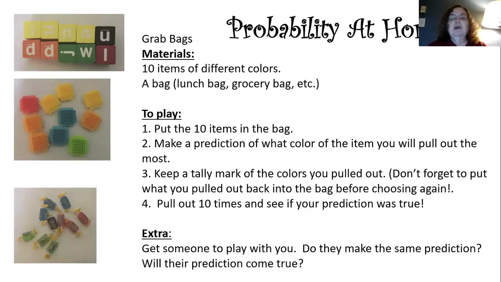So to play, you're going to put the 10 items in the bag, make a prediction of what color of the item you'll pull out the most, and then keep a tally mark of the colors you pulled out. But don't forget to put what you pulled back into the bag before choosing again, because you don't want to just choose from 9 squares or whatever. And pull out 10 times and see if your prediction was true. And it's down there, it says, for extra, get someone to play with you. Do they make the same prediction, and will their prediction come true?